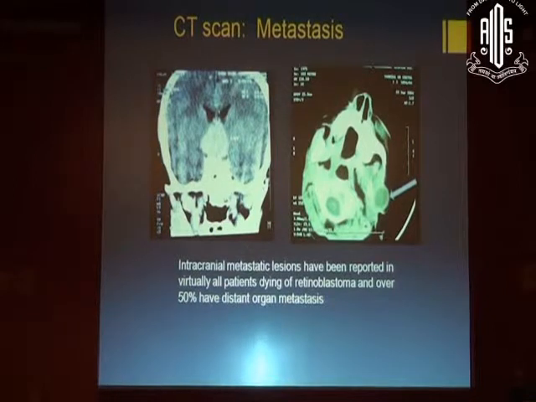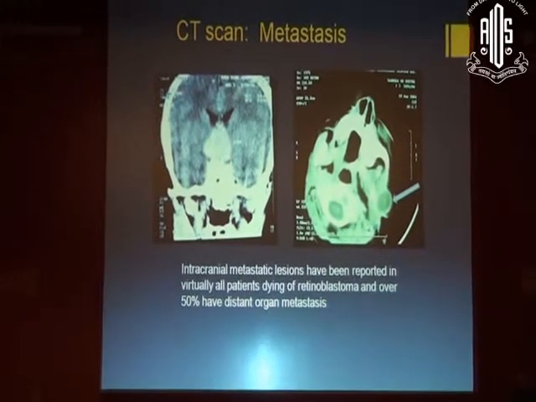Now, CT scan is generally preferred in older children, but it is avoided in children less than 2 years. As we know, the risk of second cancers are there if we expose them to radiation. Now, intracranial metastatic lesions have been reported in virtually all patients dying of retinoblastoma, and over 50% of distant organ metastasis. So here, the CT scan is showing a large intracranial extension, and here is metastasis to the regional lymph node.